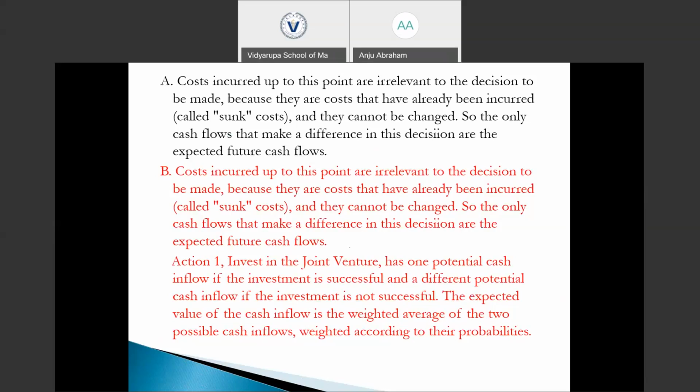So in our decision regarding whether to invest or not, these sunk costs do not have any part to play. So we just want to ignore the sunk costs because they are irrelevant to the decision making process. Are you clear? Are you clear with the explanation of the sunk cost? Why we do not consider sunk cost in this decision making?